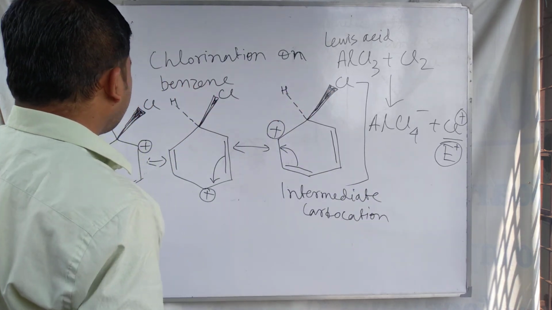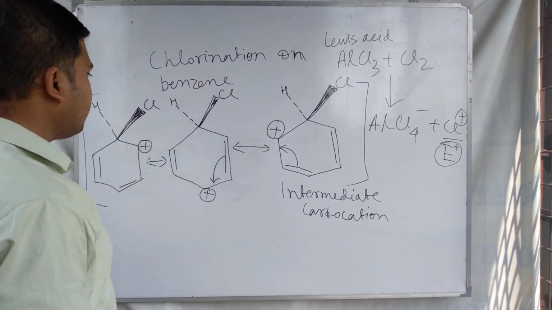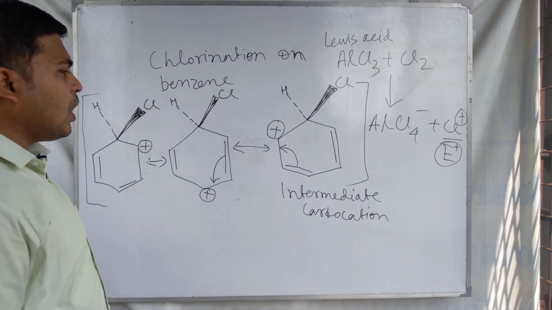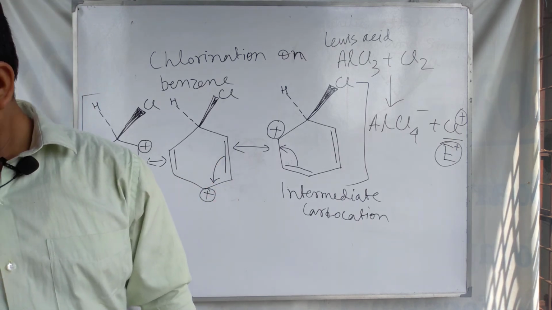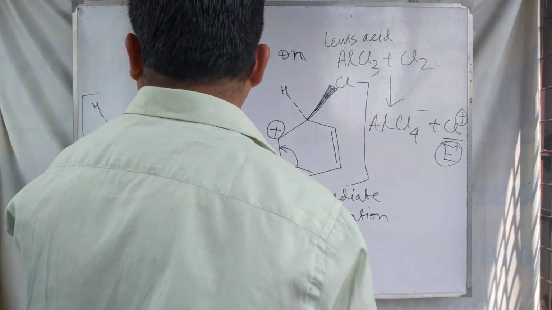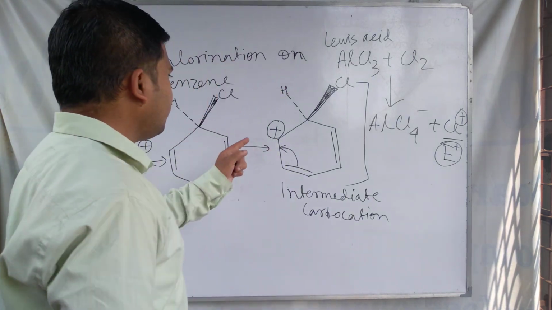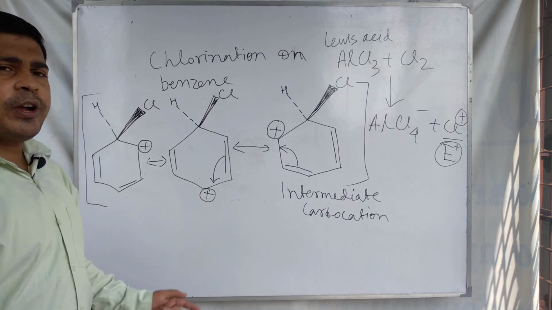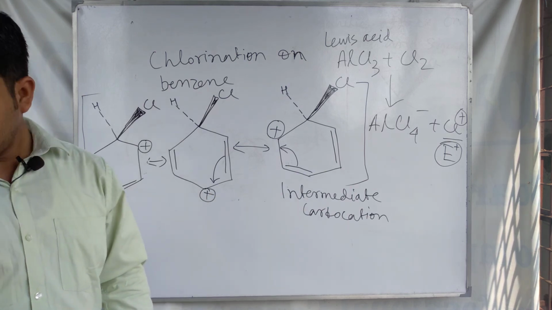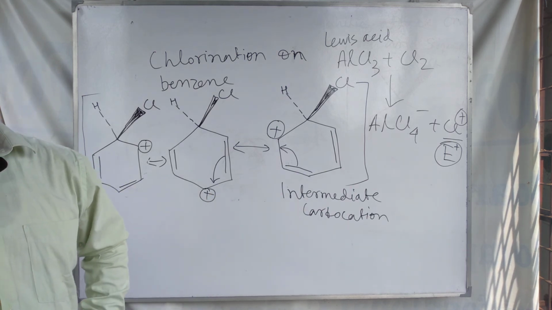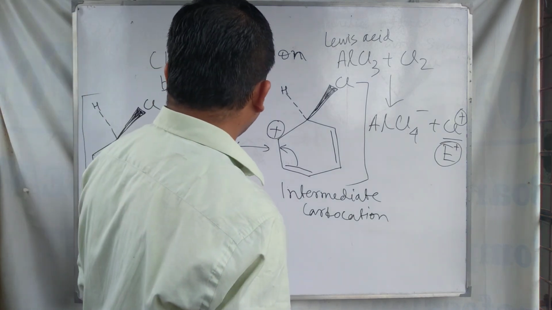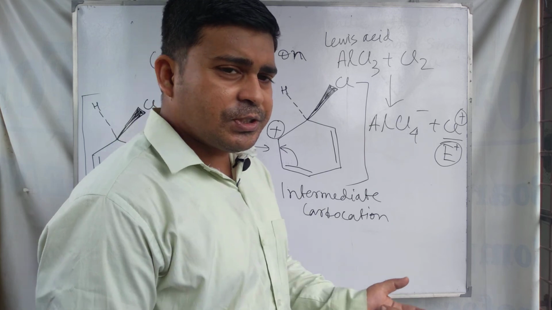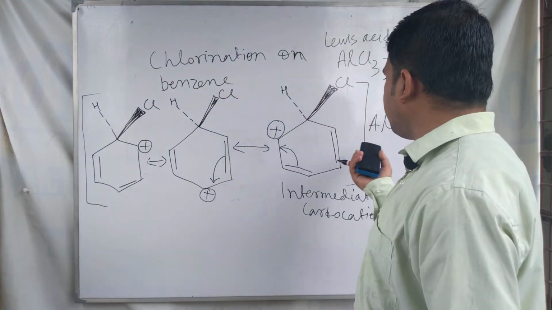So these three are called the resonance structures of this carbocation intermediate. Look at these three resonating structures of the carbocation.